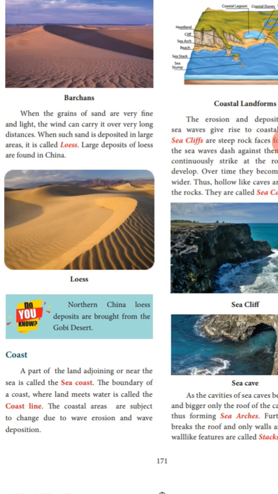The next agent is the coast. So a part of the land adjoining or near the sea is called the sea coast. The boundary of a coast where land meets water is called the coastline, land and water. So that meeting area is the coastline.